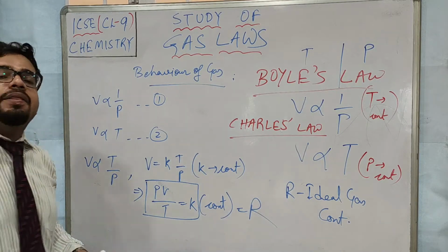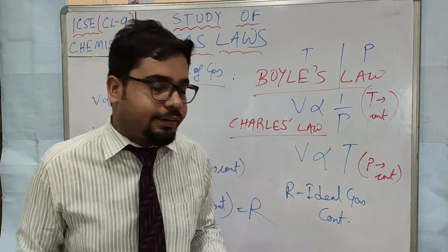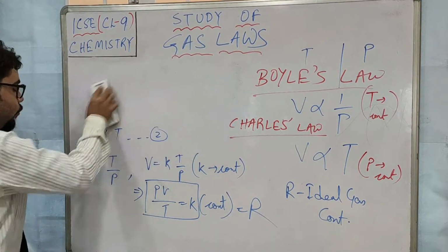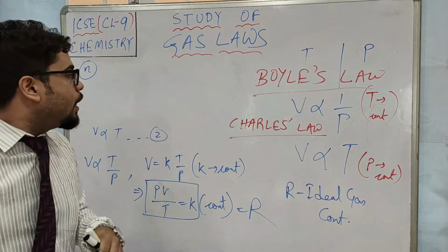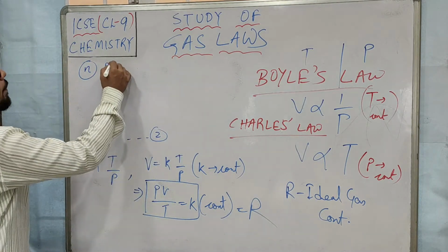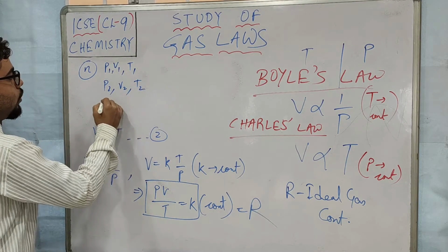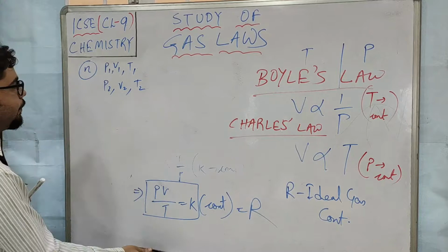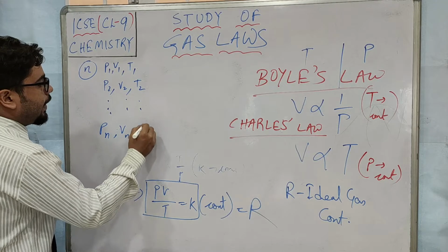Now if I ask you how many gases there are in this universe, can you tell me, sir, 1000 gases, 100 gases, 500 gases? No. So we are taking that there are n number of gases in this universe. We do not know the value of n. So the corresponding pressure, volume and temperature of these gases will be P1, V1, T1, then P2, V2, T2, and in this way we can write till Pn, Vn, Tn. Yes or no, children? If there are n number of gases, we can write till Pn, Vn, Tn.